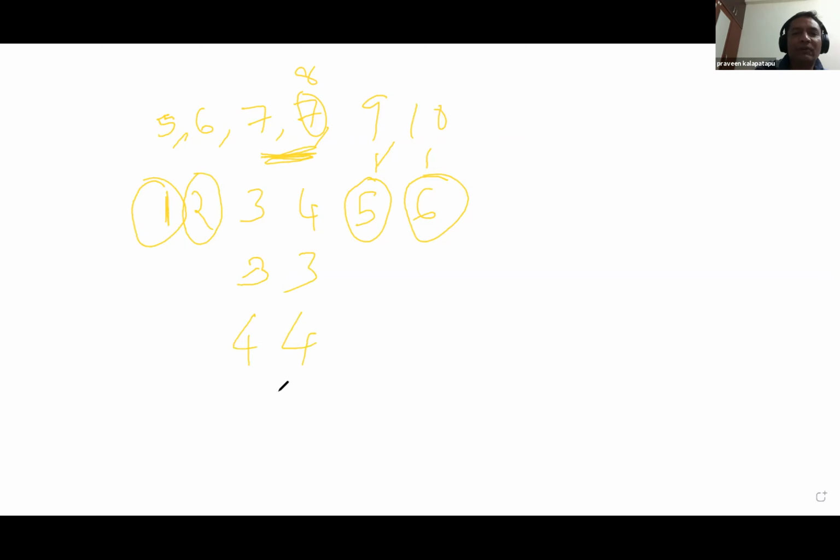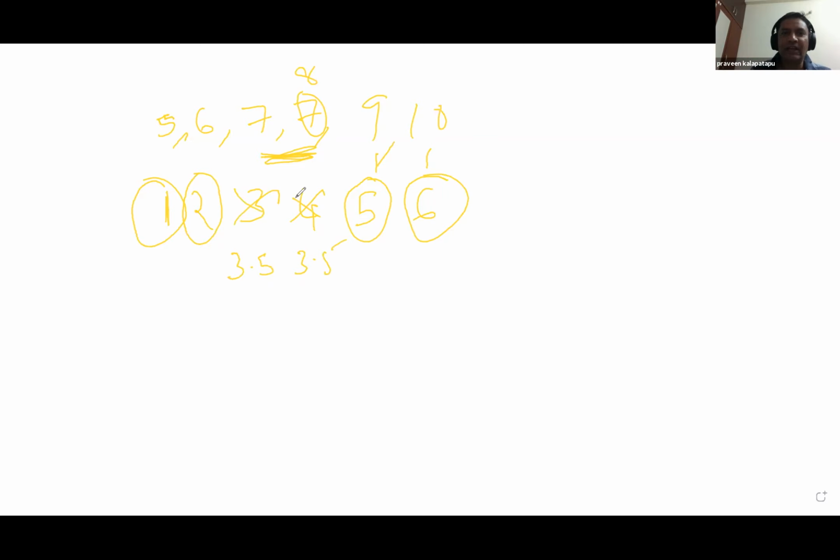So you are going to take a pragmatic approach and say that I'm not going to give 3 and 4. Rather, I'm going to take this as 3.5 and 3.5. So I will not give 3 and 4. I would rather give 3.5 and 3.5 and keep all other ranks the same.